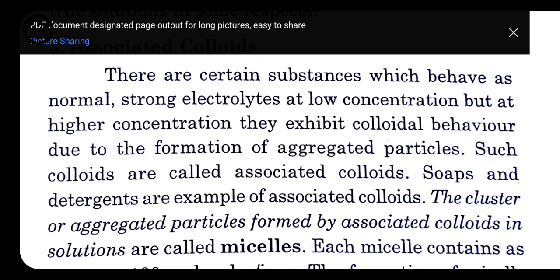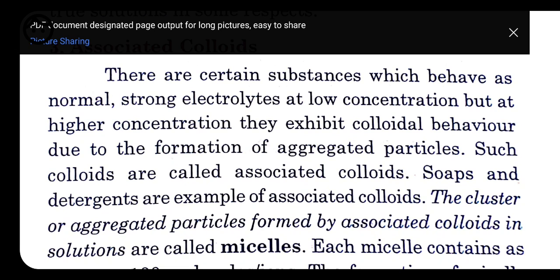This concentration is called the critical micelle concentration, in short CMC. This micelle formation can take place only at a particular temperature, which is called the Kraft temperature. Sometimes a 1 mark question may be asked: what is CMC and what do you mean by Kraft temperature.